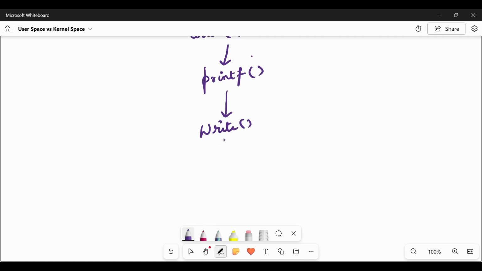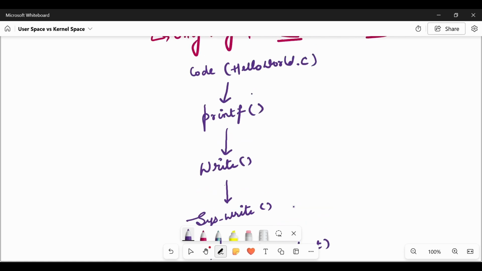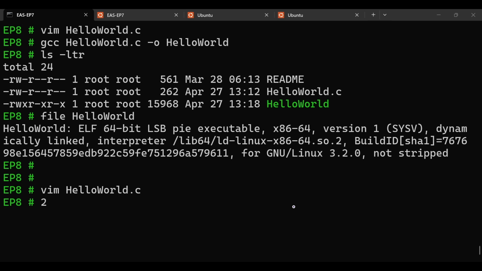I will explain in detail what happens. Write is the system call. Inside the kernel we have sys_write, which will print the command on the terminal. The terminal is a TTY driver, stdout. Okay. Let us first see it from the terminal so that you will understand this.